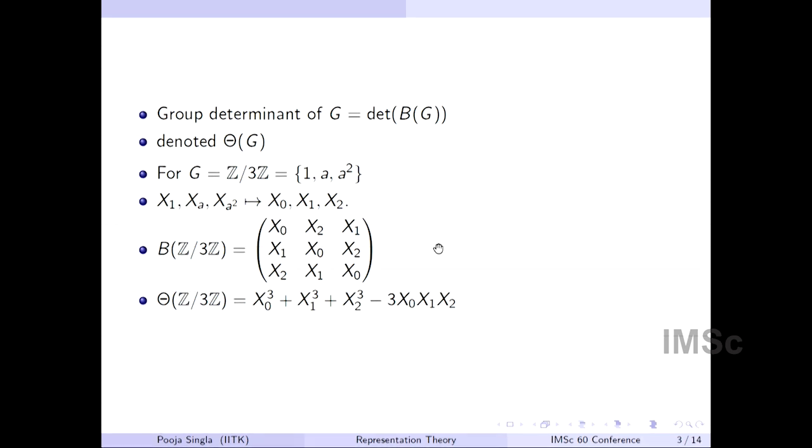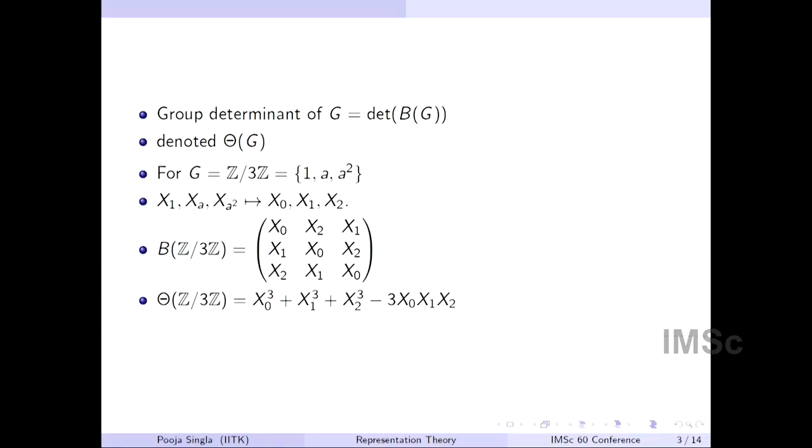For the people who have seen circulants of order n, they may be able to connect with it. These matrices associated with Z mod nZ give you circulant matrices. But for us, that's not important. So the group determinant is the determinant of this matrix.